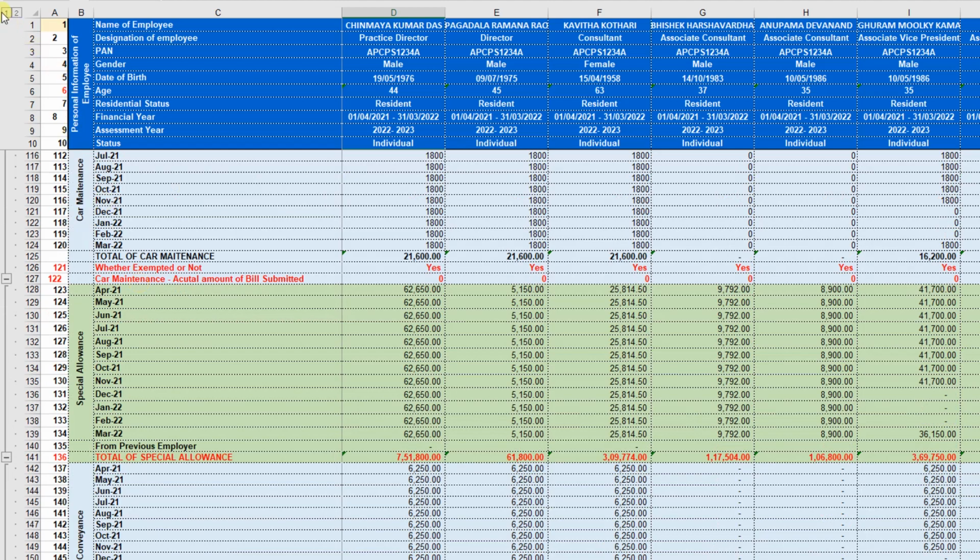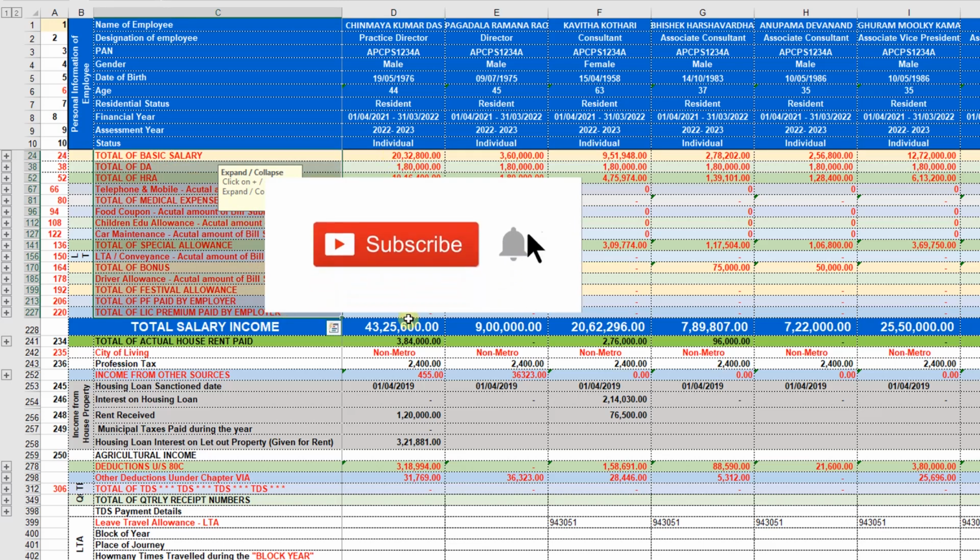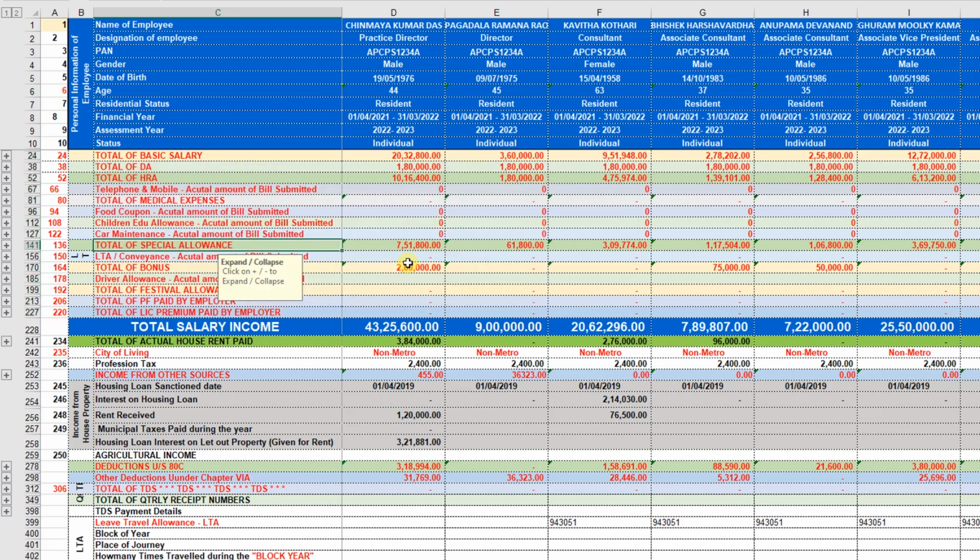If you want to collapse the expansion, just click on 1. Again it is collapsed to their monthly totals. So this part is related to the salary bifurcation of each employee that we have to enter on the corresponding month on the corresponding bifurcation heading. So here the total salary is calculated. It is shown here of each employee.